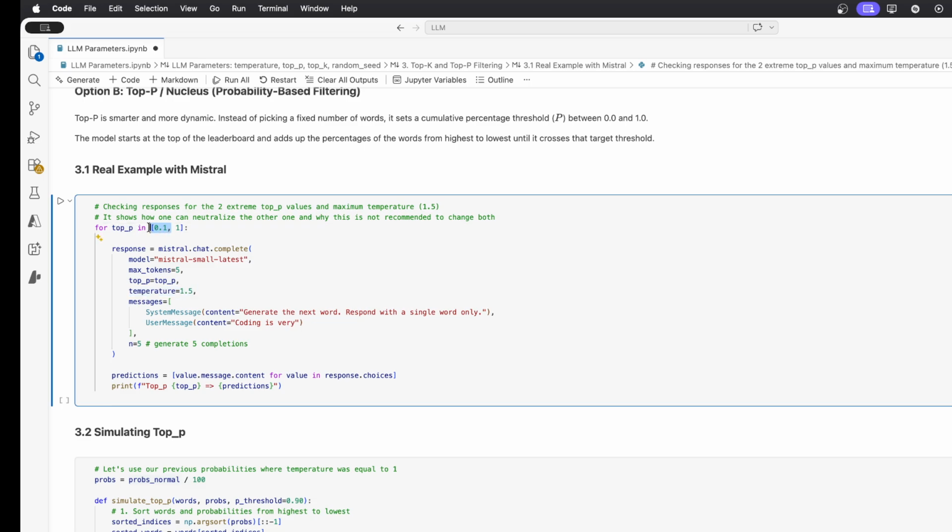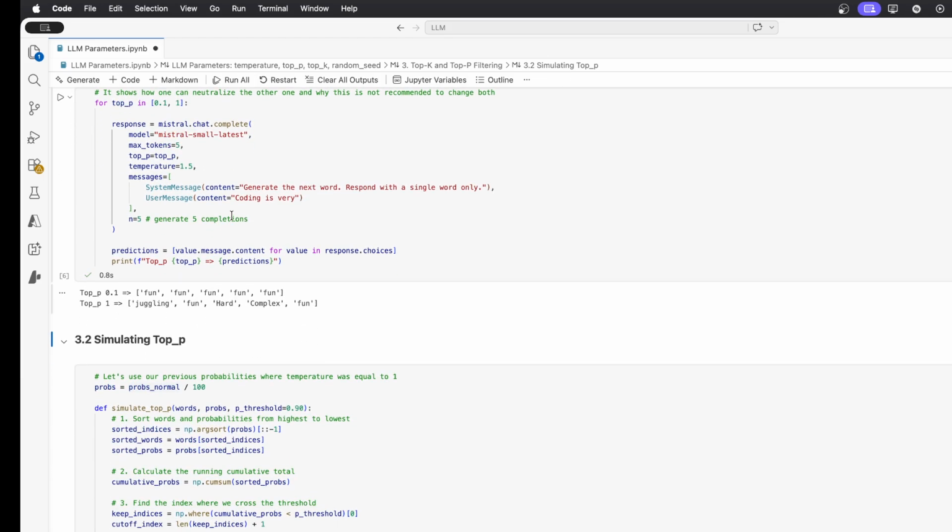So one where we keep only the top 10% probabilities, and one where we keep actually the entire list of words, because if top p is 1, it means 100%, so we select all the words. And in that case, I just generate 5 completions for each, and it should be enough for us to see how a very low top p will actually neutralize the high temperature.